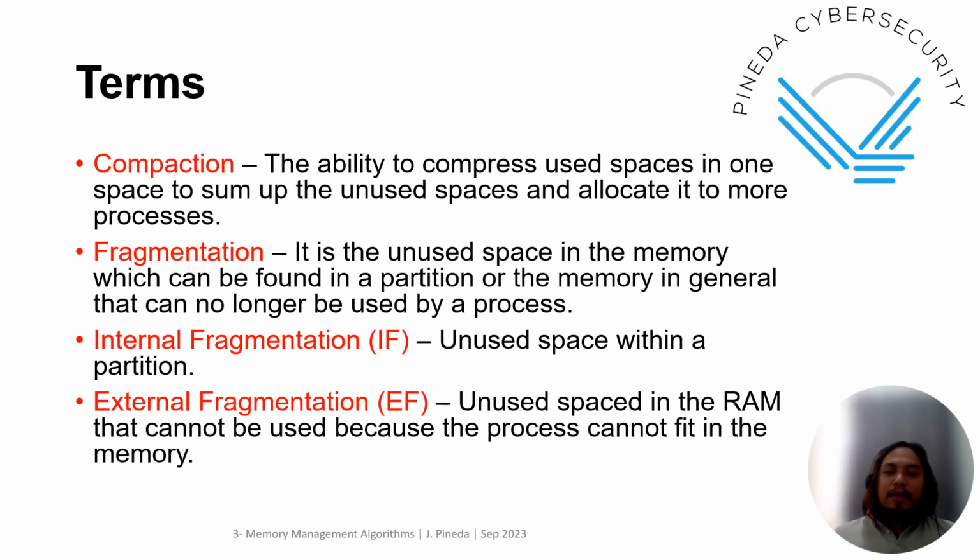And then we have fragmentation. It is the unused space in the memory, which can be found in a partition or the memory in general, that can no longer be used by a process. So we also hear this when you use your defragmentation tool. And then there are two types. The first is internal fragmentation, which is your unused space within a partition, and we call it IF. And next is the EF, or external fragmentation, which is the unused space in the RAM that cannot be used because the process cannot fit in the memory. Okay, so these are the terms.